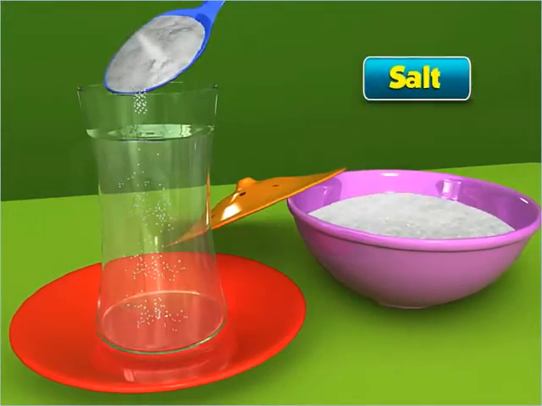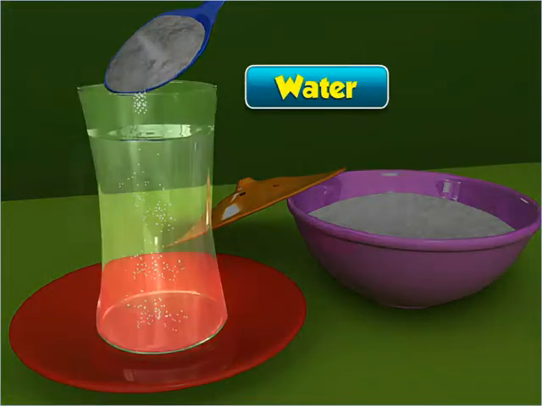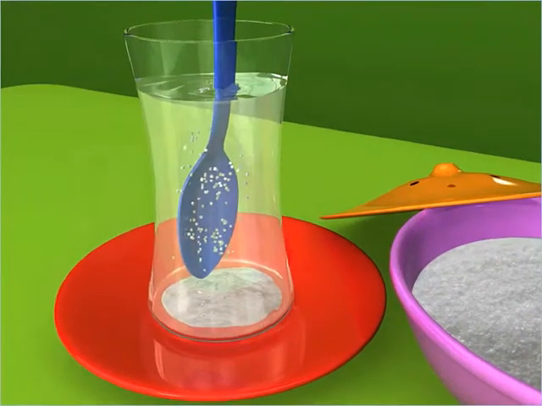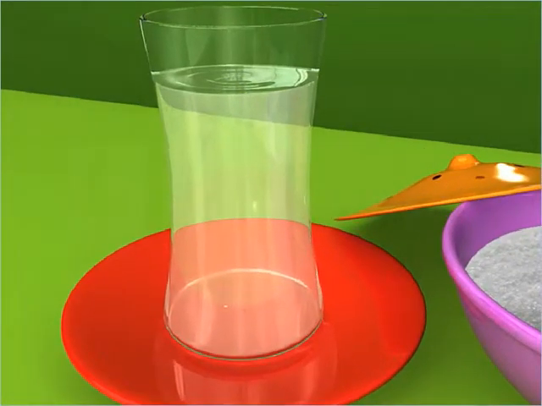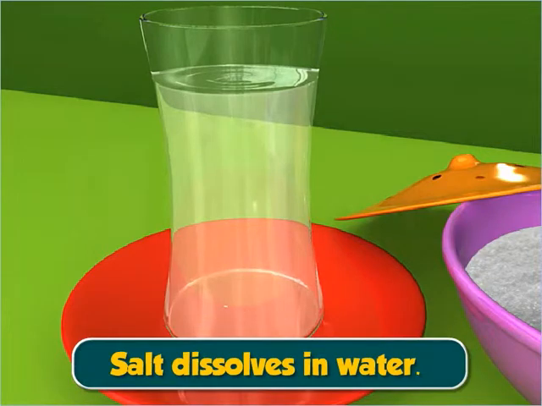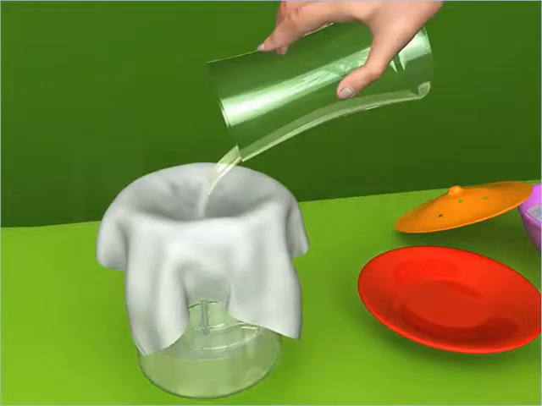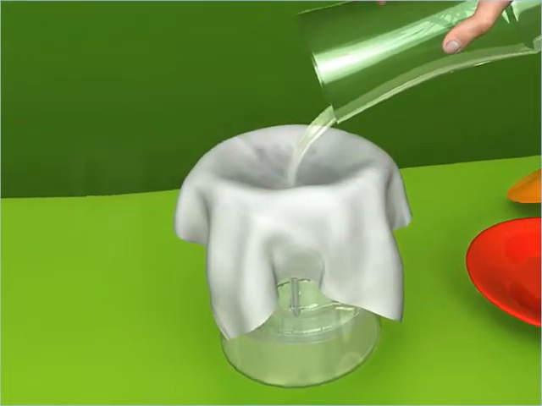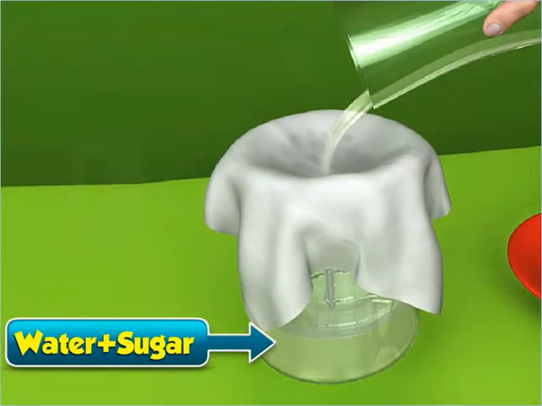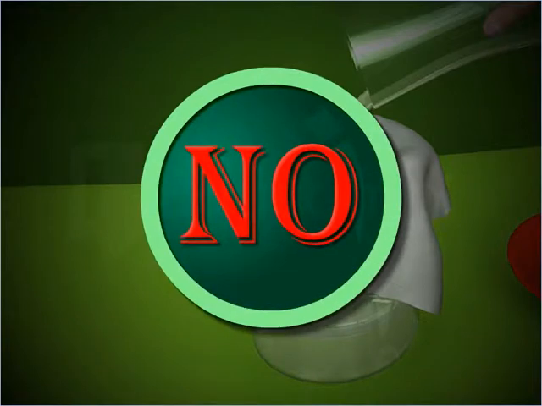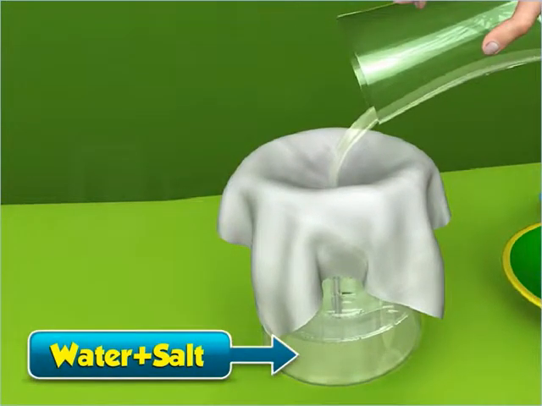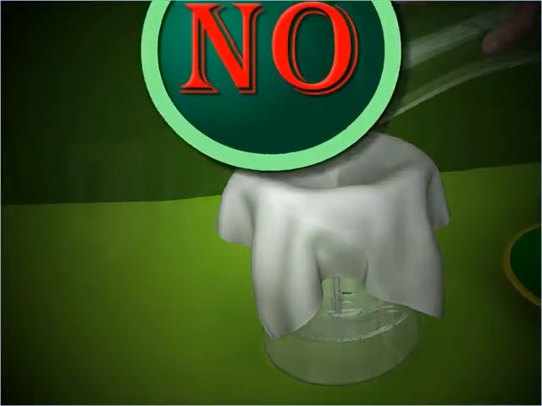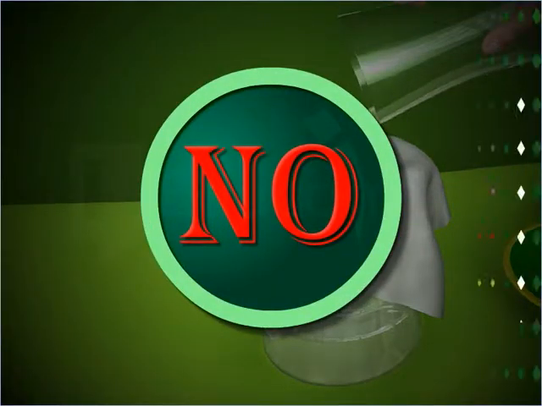Add some salt to another glass of water. Mix well. Hey, the salt disappears. Thus, salt also dissolves in water. Try to separate the dissolved sugar by straining with a cloth. Were you able to separate it? No. Try the same with the dissolved salt. You will not be able to separate it too.